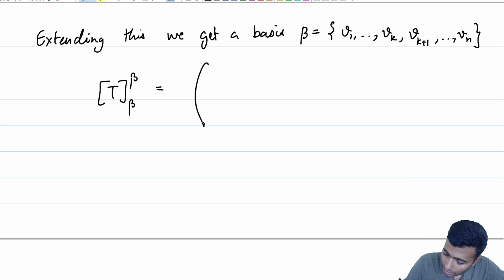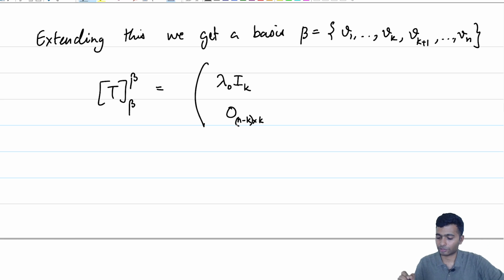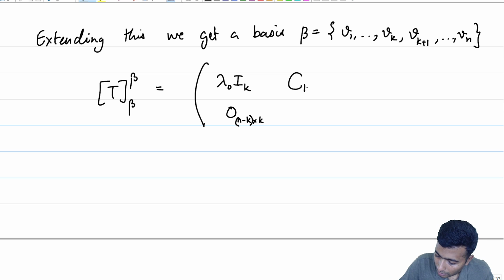The first k columns will just have lambda naught times I k, and below it the 0 matrix of size n minus k cross k. And then there will be some matrix here which I would like to split as a k cross n minus k matrix C, and a B which is an n minus k cross n minus k matrix.